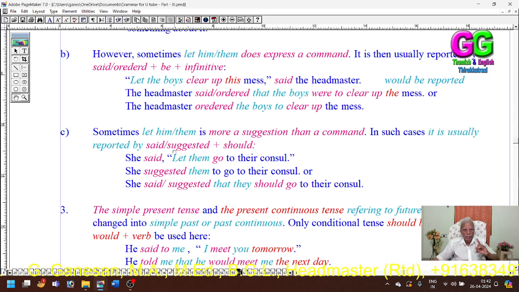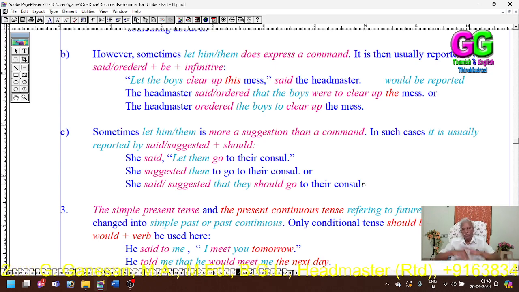Here the "let them" has been taken as an imperative, so "to" has been used. It has been taken as an imperative sentence. Then as a statement: she said or suggested that they should go to their concert.